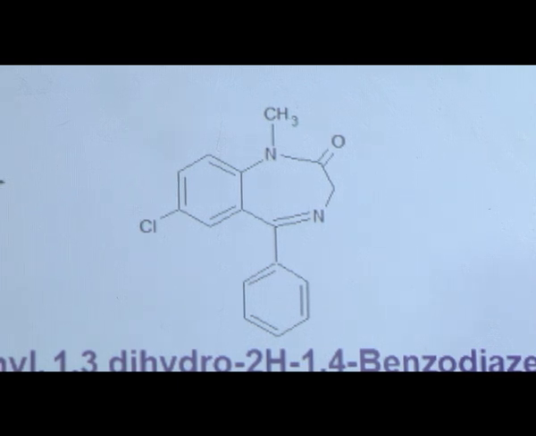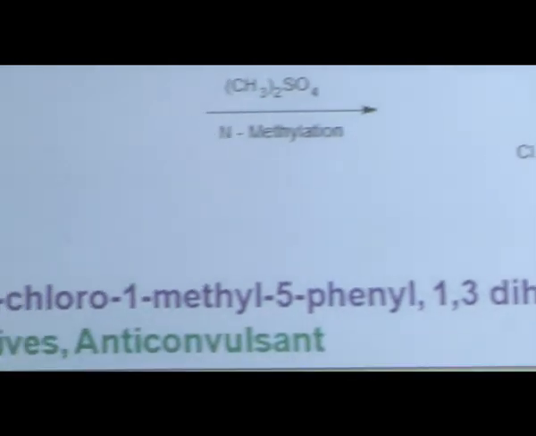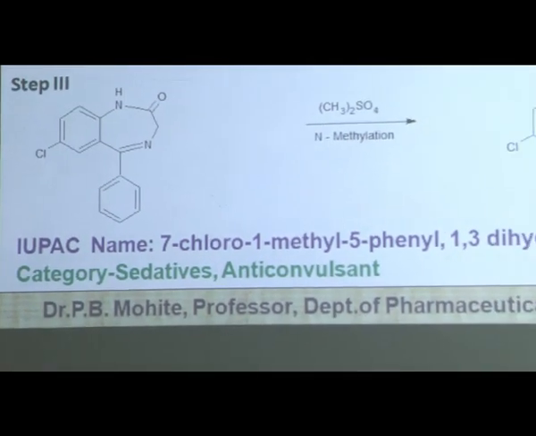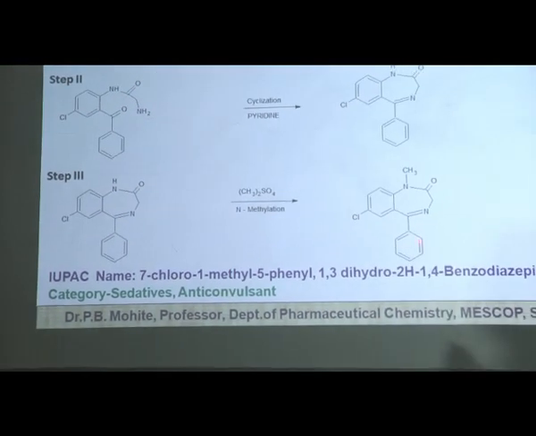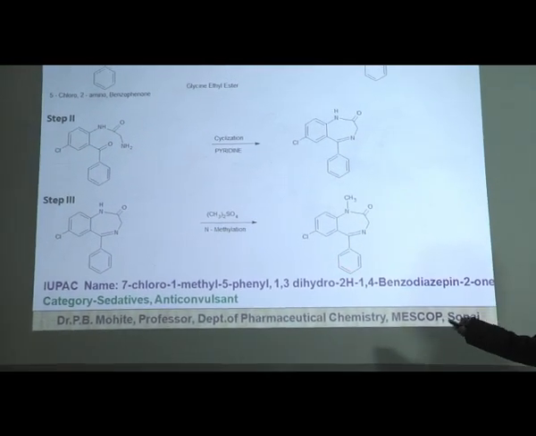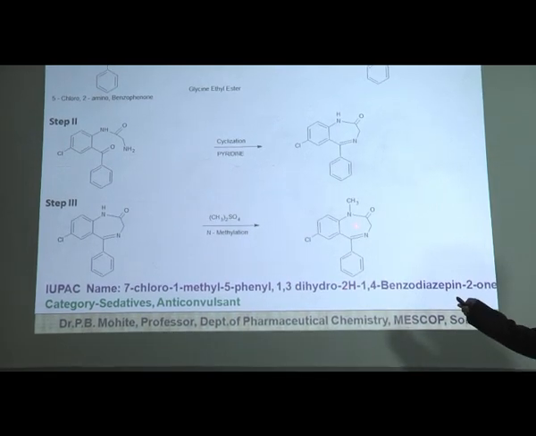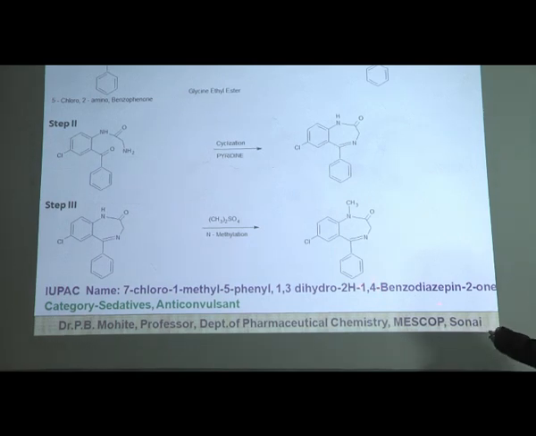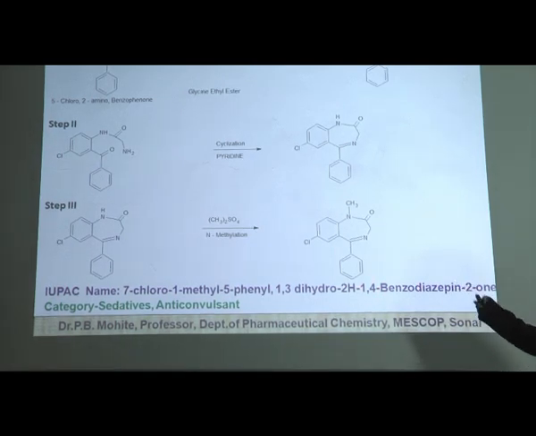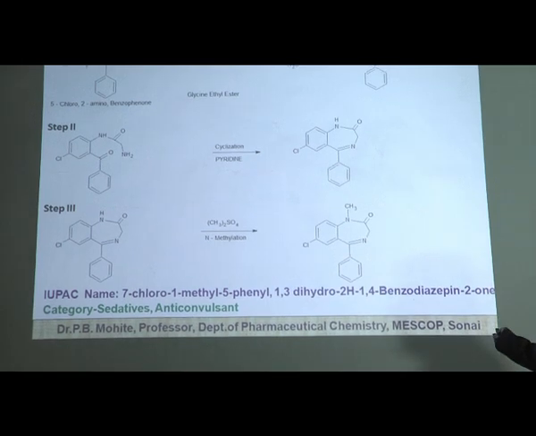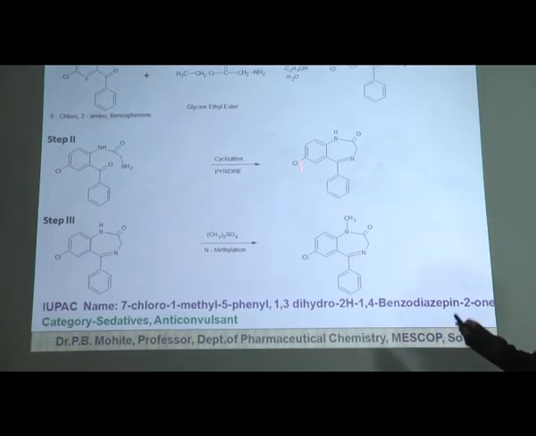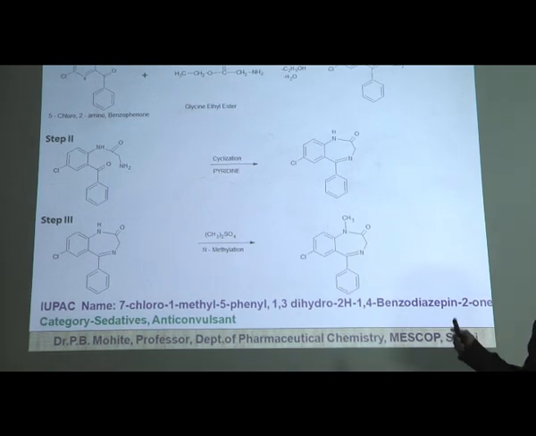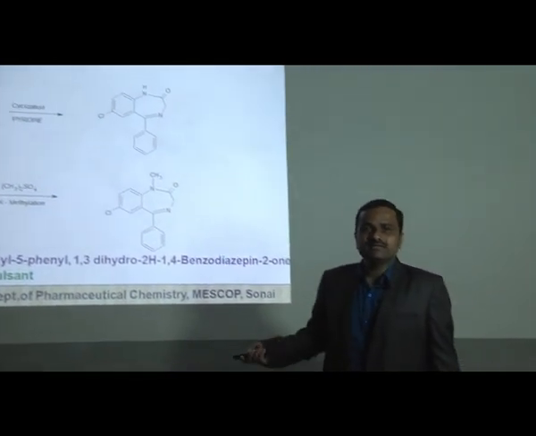The IUPAC name of this compound, if we see here, at the 7th position there is a chloro group, at the first position there is a methyl group, so 7-chloro-1-methyl, at the fifth position a phenyl group, then 1,3-dihydro, between the 1st and 3rd positions there is a dihydro group, then 1,4-benzodiazepine, at the second position a ketone group is there, so 1,4-benzodiazepine 2-one. This compound is used as a sedative, hypnotic, as well as an anticonvulsant. This is one of the simplest ways to synthesize this compound.